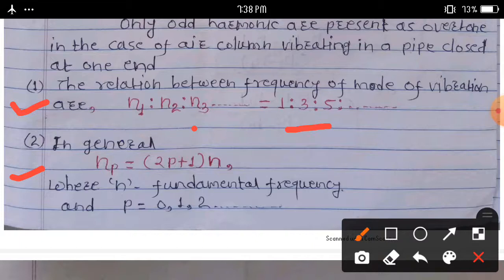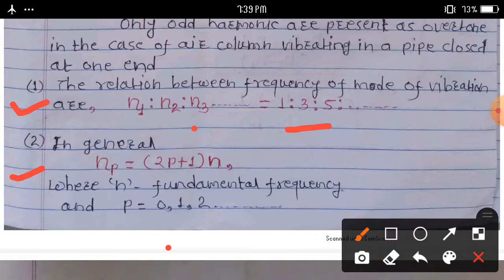We calculate here, P is equal to 0, then N0 is the natural frequency. Putting the value of P as 0, 0 plus 1 becomes 1, and N0 is equal to N, we get the natural frequency.